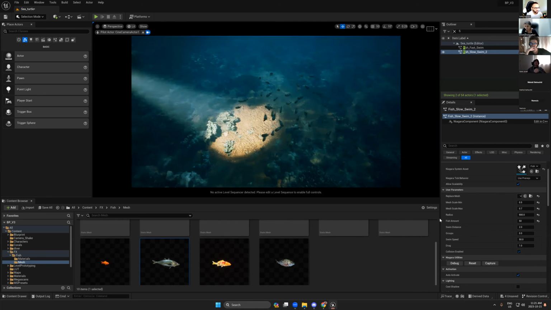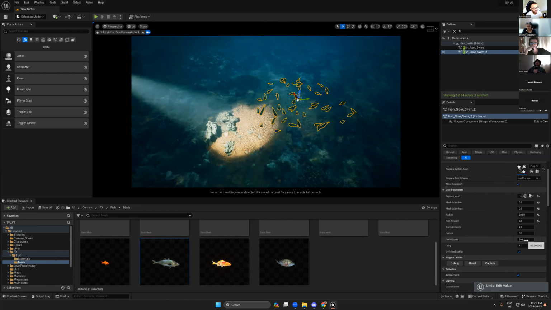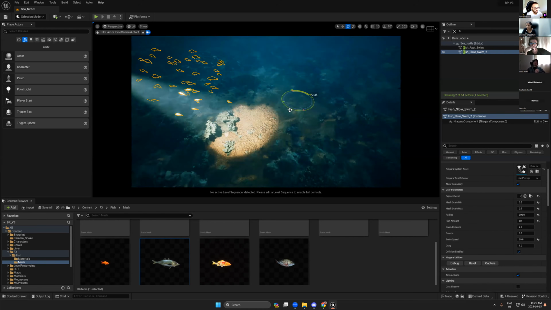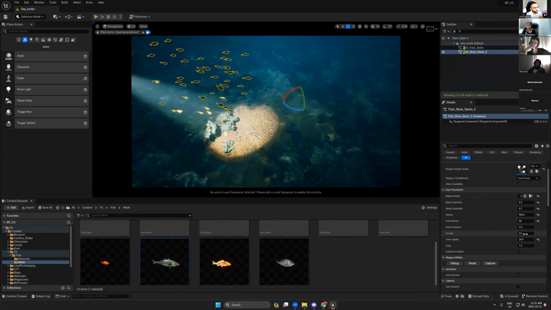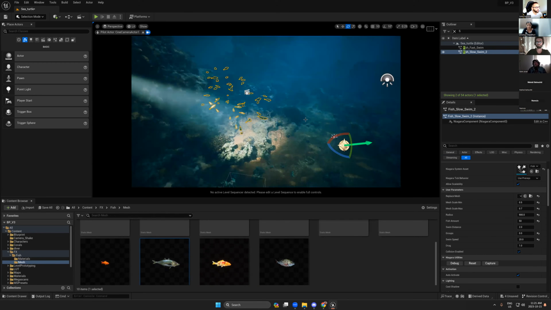Okay, and also you can control the fish, so I need fewer fish, 50, and the radius, let's say I need a big radius. Also the speed, so you can make them move too fast or too slow. Okay, you can change the direction. You can make them move in groups. Okay, this is called a school of fish. So you see now they're going to move in groups, but if you keep them at 0, they will move randomly.